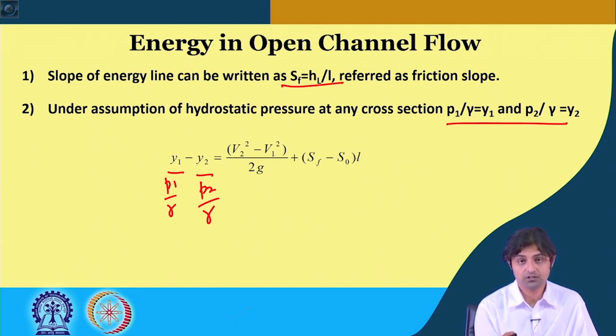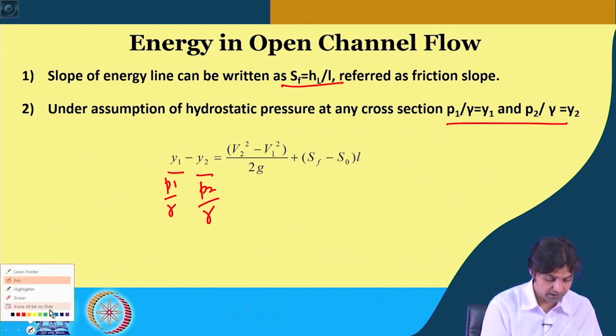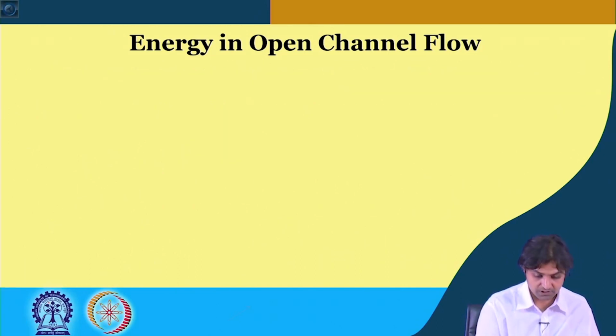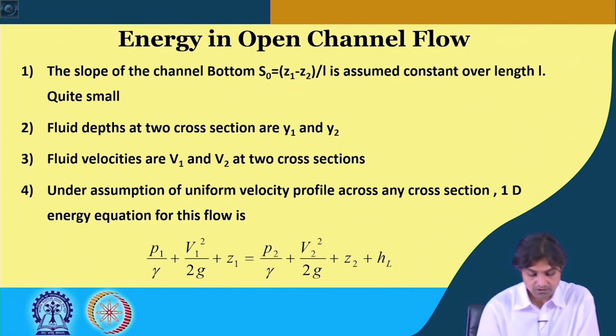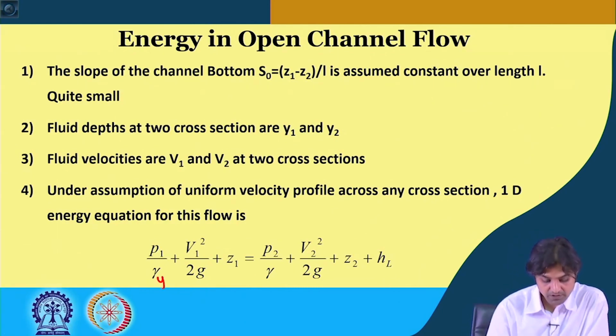I think I should go back to this slide and do this there, it would be much easier. So, P1 by gamma was Y1 and this is Y2.